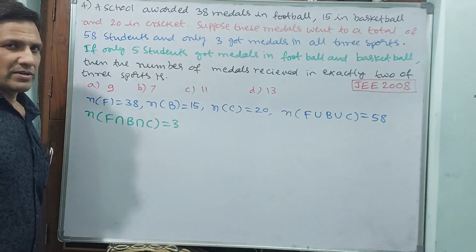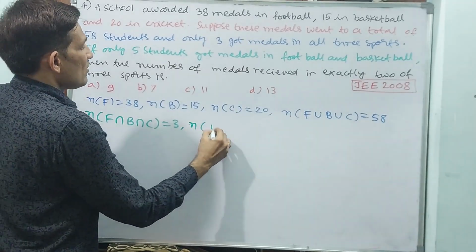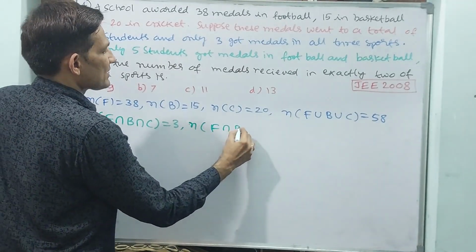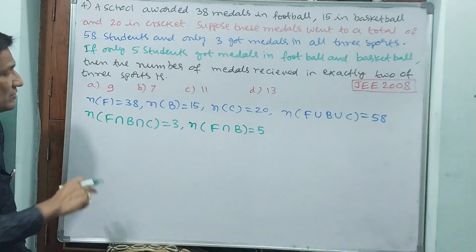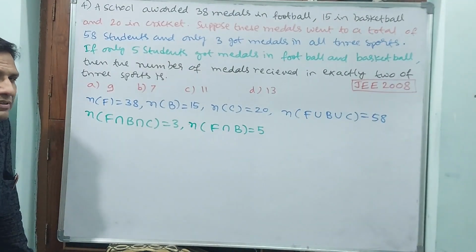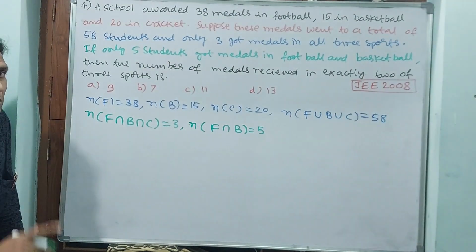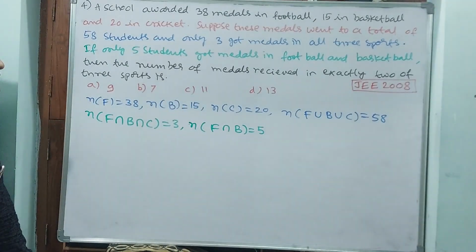Now see, 5 students got medals in football and basketball. Actually, this line is not required. Without that also we can do it. But even though they have given it, that is why I am writing. Football and basketball is 5. When all 3 sports have come, F intersection B is not having that much value. If they give only one, that matters, but if they give all 3, that is okay.